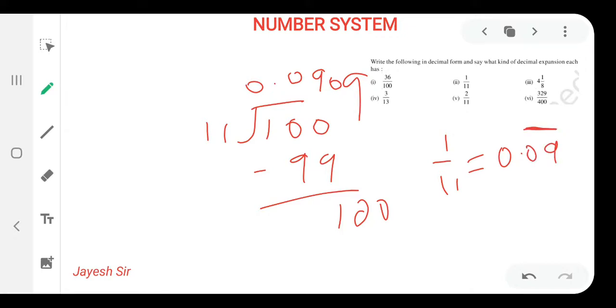So we'll put the bar over its head, so that we can find the answer of 1 by 11 is 0.09.